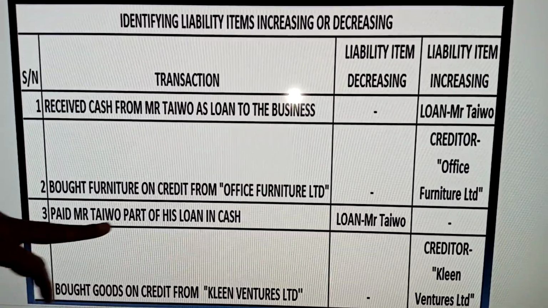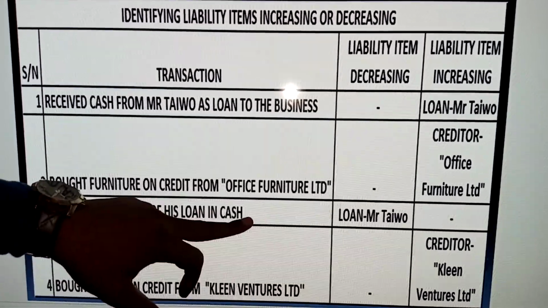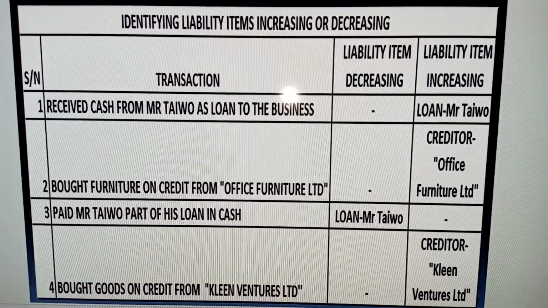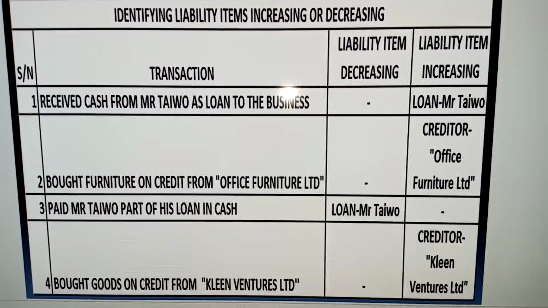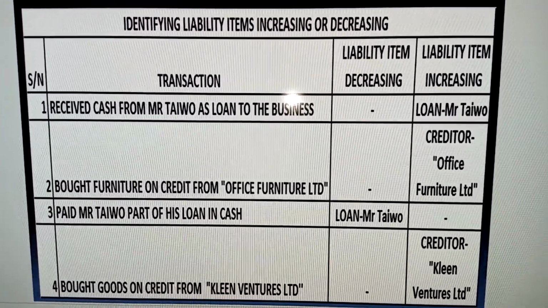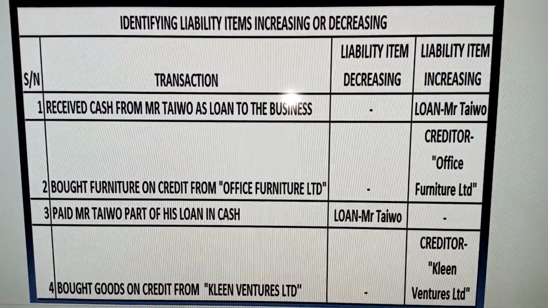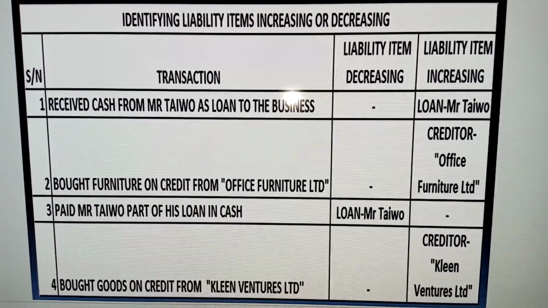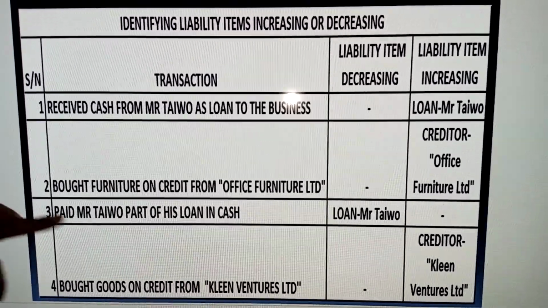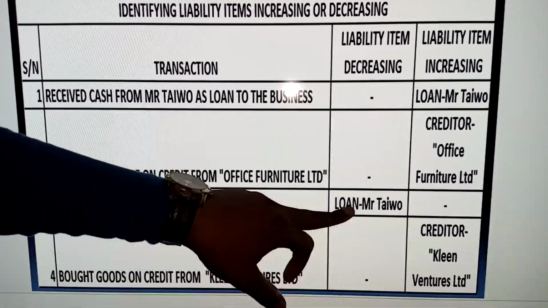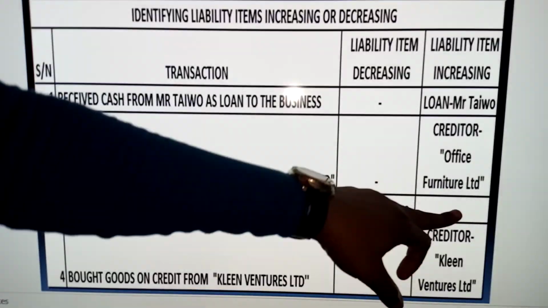Now, paid Mr. Taiwo part of his loan in cash. Remember, the loan item that we borrowed from Mr. Taiwo increased our loan. Now we're paying part of it. When you pay part of it, it means that the loan item decreases. So we have Mr. Taiwo here, which is loan item here, decreasing. So no liability item is increasing.